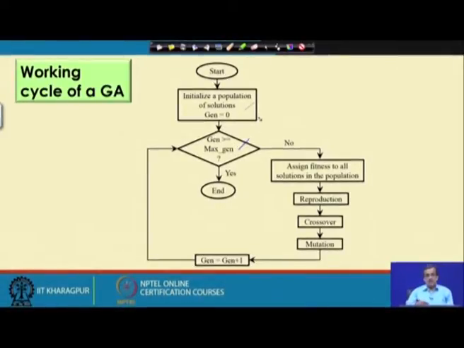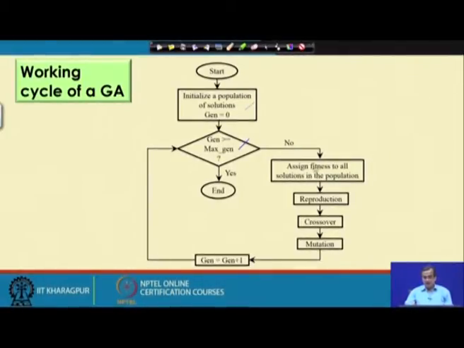There could be several termination criteria, and one of them could be the maximum number of generations through which I am going to run this particular genetic algorithm. Now, if the generation is found to be greater than or equal to the maximum number of generations pre-specified, that is the end of the program, or we try to find out the fitness of all solutions in the population.